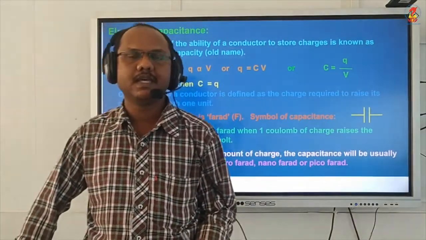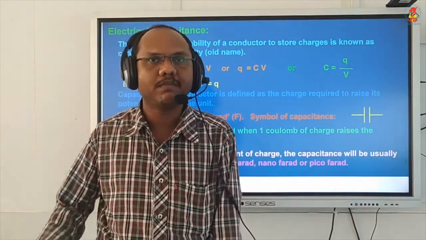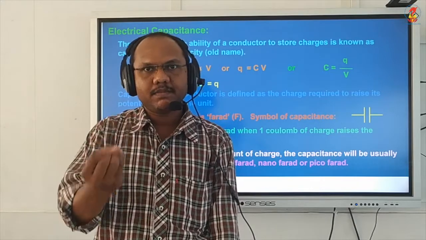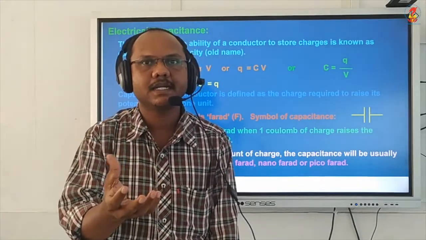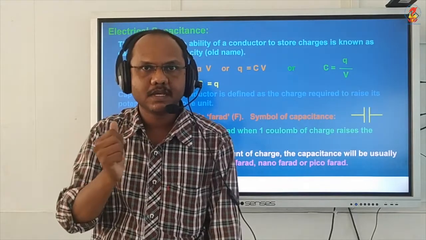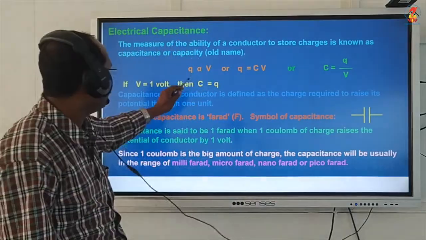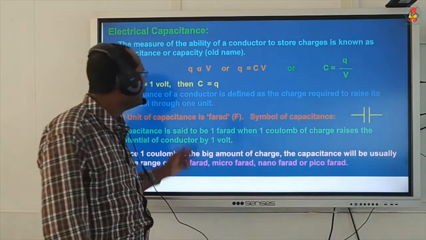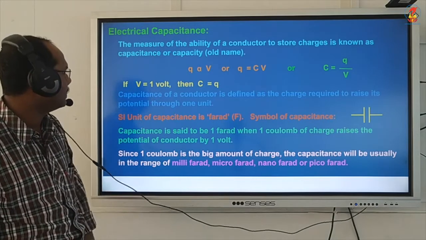We already know the equation for potential: V is equal to 1 by 4 pi epsilon 0 Q by R. So if I give more and more charge to a conductor, its potential will increase. Therefore, potential V is directly proportional to the charge, or charge is directly proportional to potential. To remove the proportionality sign, I write Q is equal to some constant C into V, or C is equal to Q by V. C is called the capacitance of a conductor.